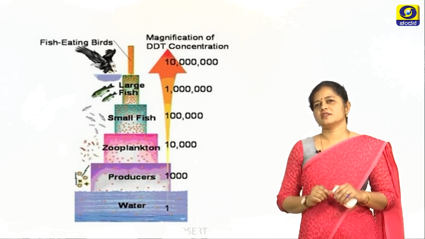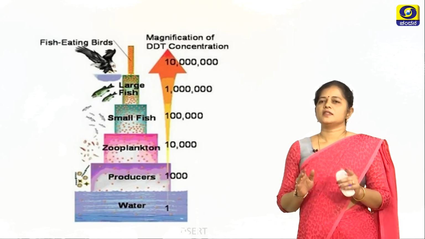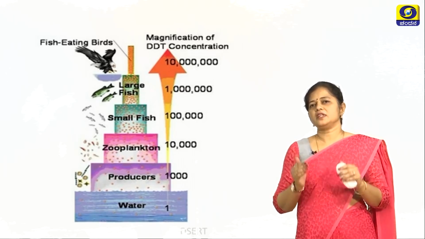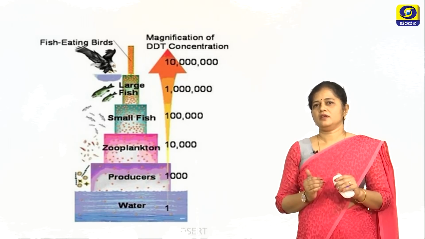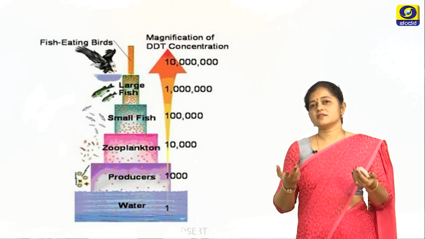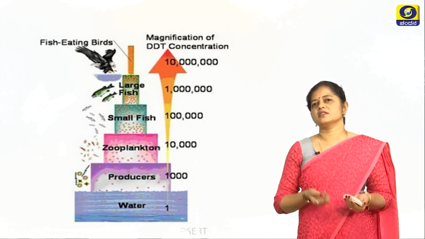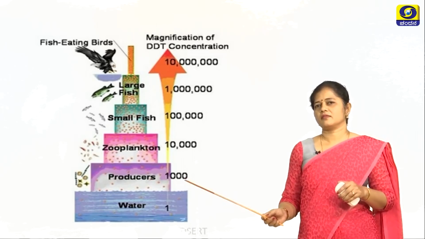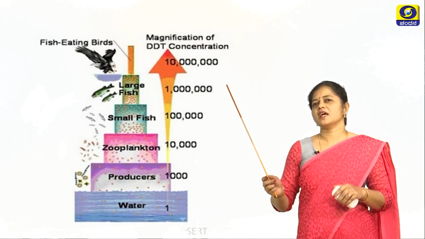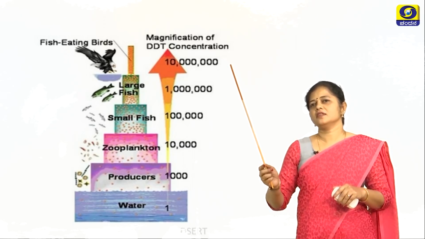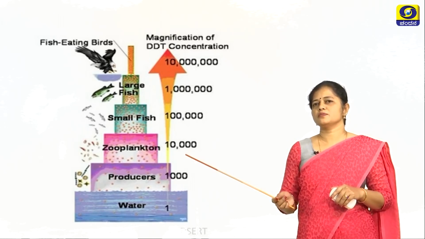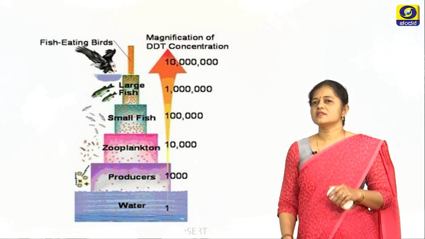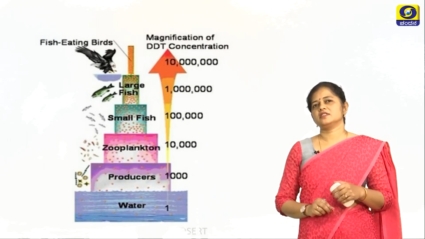Now, you can see another example. All of us know that DDT is a chemical which was banned long ago. Now, we find this chemical even today in our body. Why? This is the result of biological magnification. So, now you can see here the percentage of DDT has magnified to the maximum extent, starting from the water to the producers, the zooplanktons, the small fish, the large fish, the birds and the mammals and the human beings which in turn eat them.